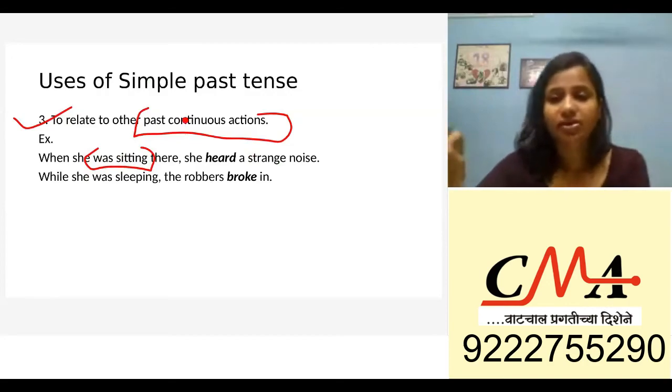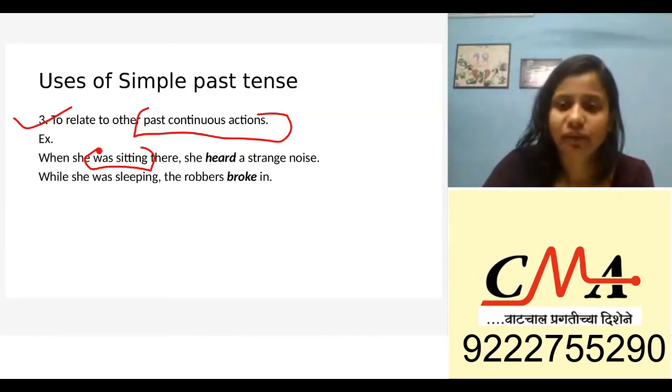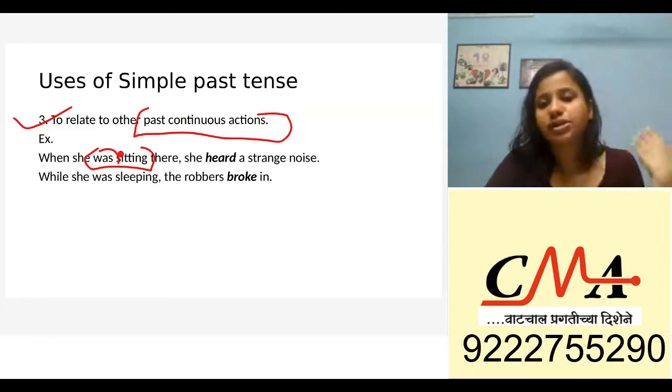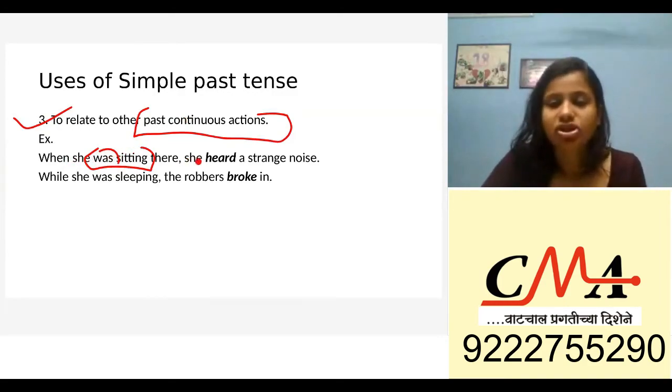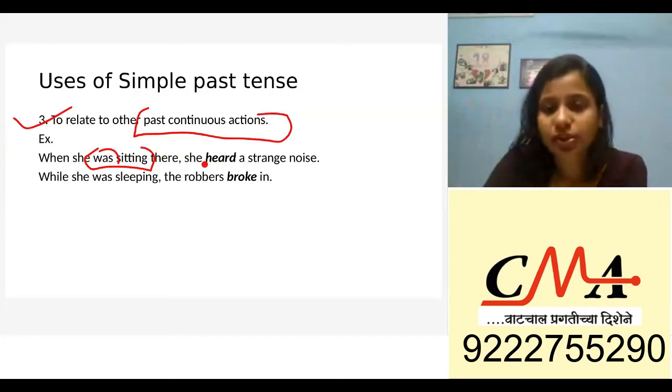If it's ing, you should know that it is continuous, and when you have a was, it is definitely past. Will is future, was is past, and is is present. While she was sitting there, she heard a strange noise. So this person was sitting there and then she heard a noise.